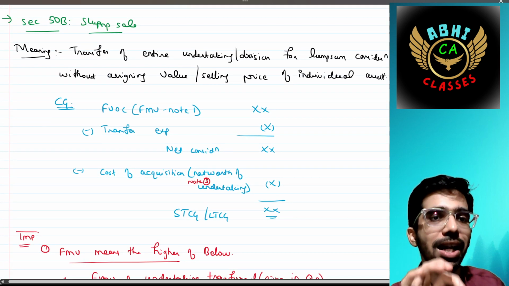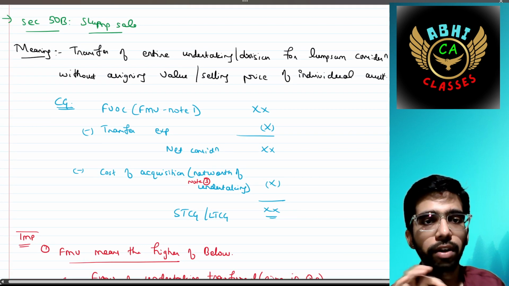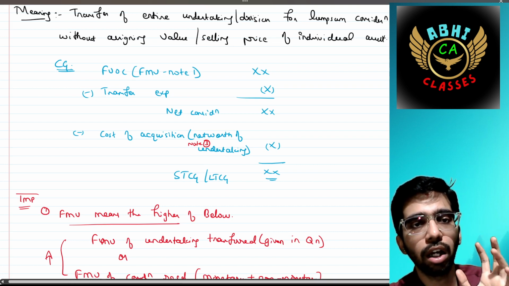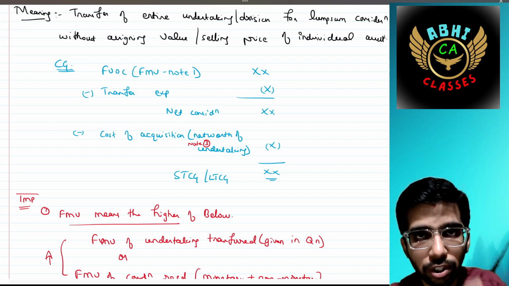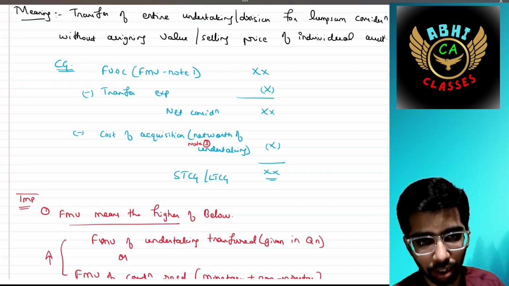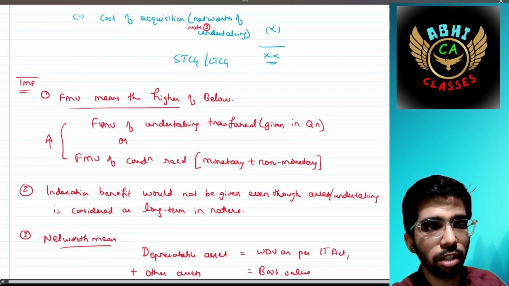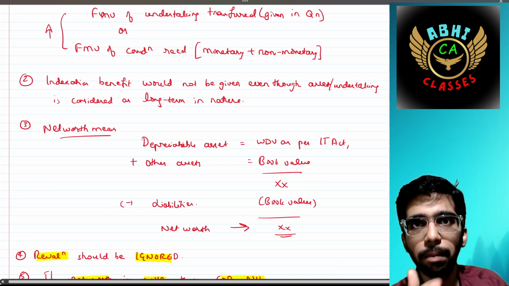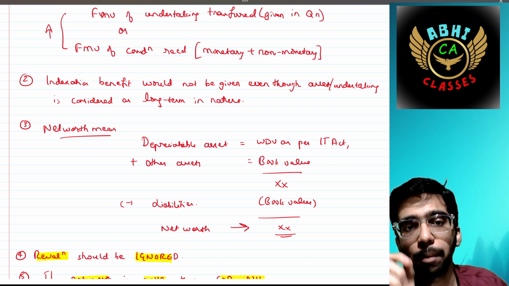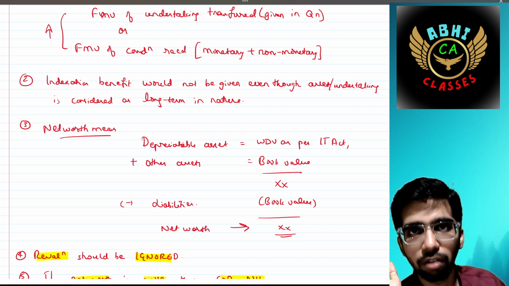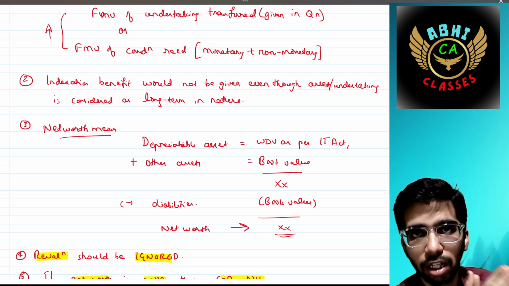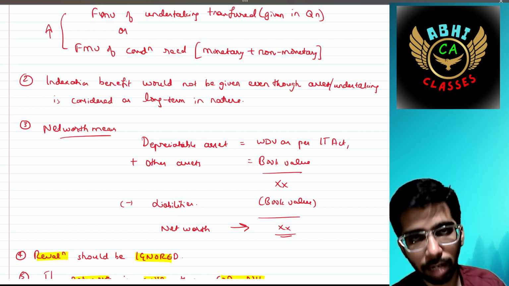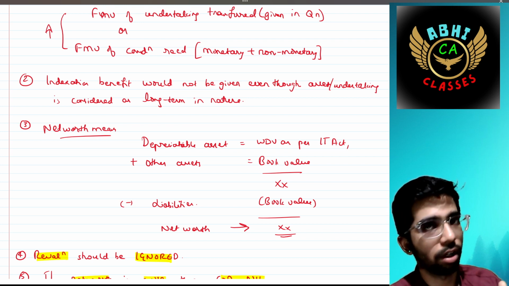That should be reduced by transfer expenses. Then you arrive at NC, that is net consideration. Then again you need to reduce the cost of acquisition from that. But here the cost of acquisition would be the net worth of that undertaking. Net worth means, for depreciable assets, the value would be WDV as per the Income Tax Act. We should not see the WDV as per books of accounts. We have to see the WDV as per the Income Tax Act, because the rates of depreciation would differ.